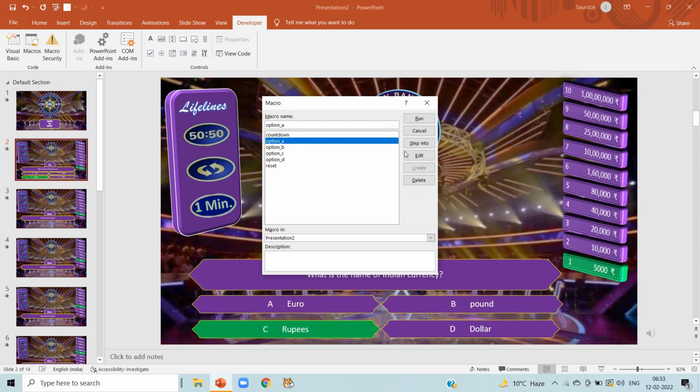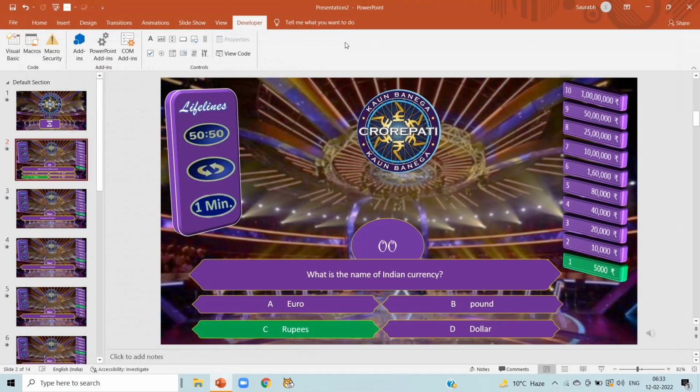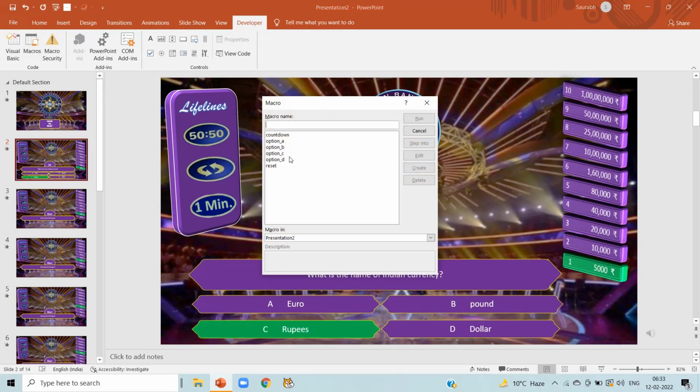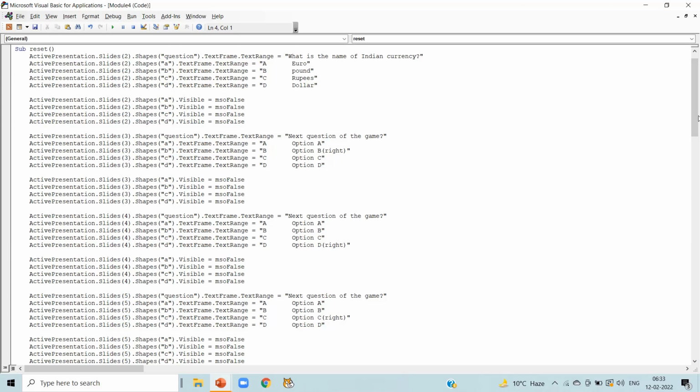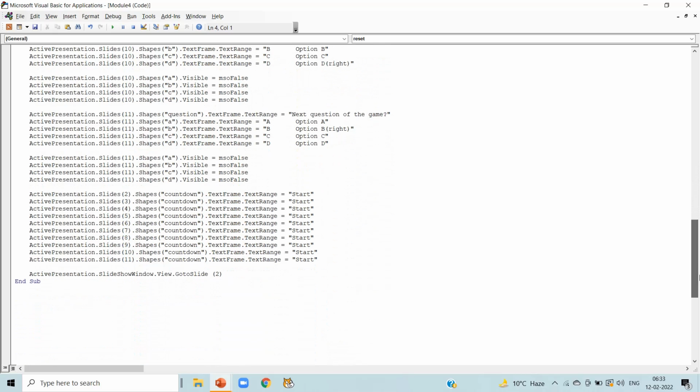Click on option A, edit it, and I am going to select the line ActivePresentation.Slides(2).Shapes.Fill.ForeColor.RGB. Copy the line. Now select macros, reset, edit, go to the end of the coding. Yes, before our go to slide 2 line, before going to slide 2, we are going to reset everything. Now paste it here.